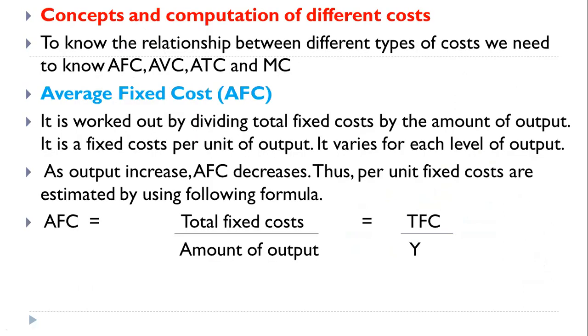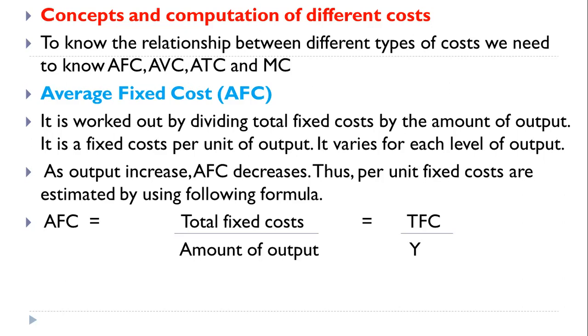Now we see four other costs, different types of cost that are developed from the relationship of total cost, variable cost, and fixed cost. The first cost is called average fixed cost. What is average fixed cost? It is worked out by dividing total fixed cost by the amount of output. If you take the total fixed cost quantity and divide it by the amount of output, you get average fixed cost. It is also the fixed cost per unit of output.